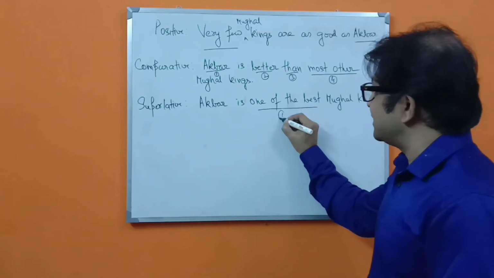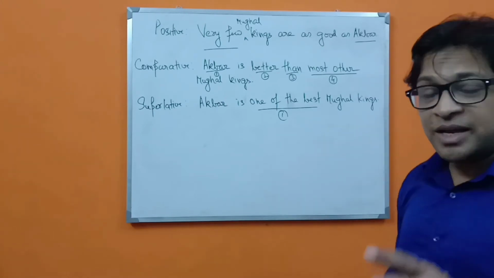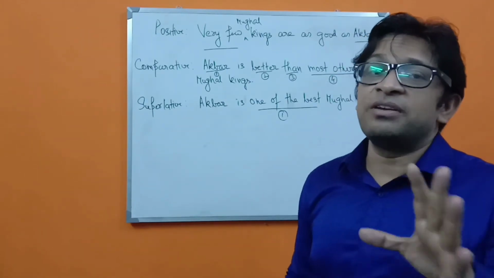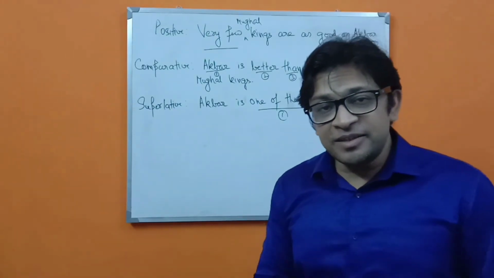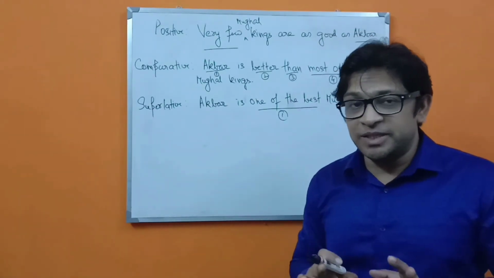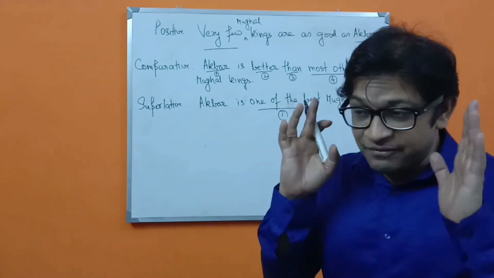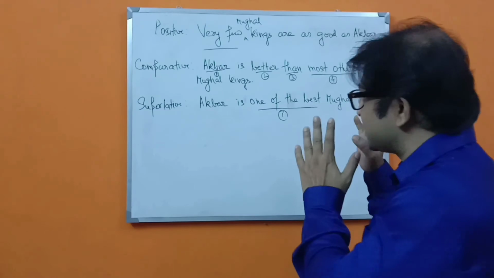You have to remember this single change. That means he is one of the best, not above each and every one of them. He might be above most of them, but not above each and every one of them. You have to be very clear. You have to remember these things.